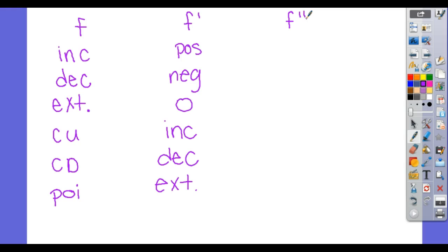Just FYI. That means if these are numbers, they have no relationship to f prime. This part does not exist. There is no relationship to f increasing on the second derivative. There is, however, a relationship if f prime is increasing, decreasing, or an extrema. What do you think we know about the derivative? If it's increasing on the derivative or it's concave up on the original, the second derivative will be positive.